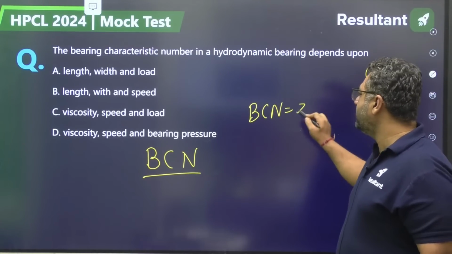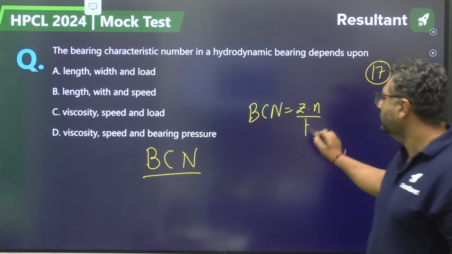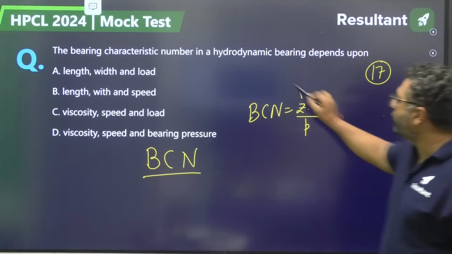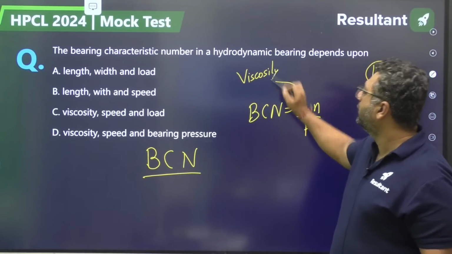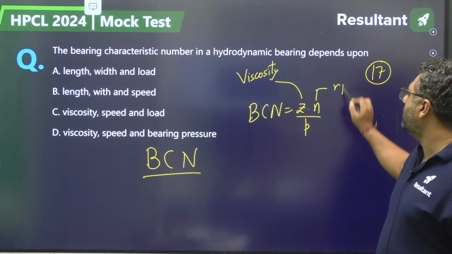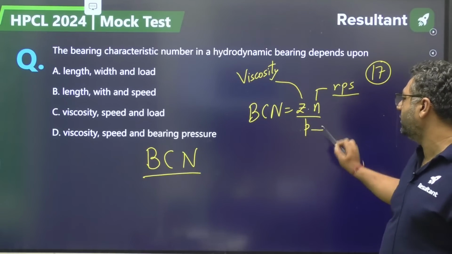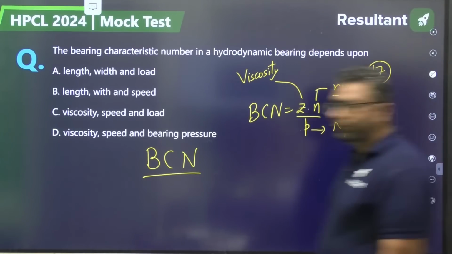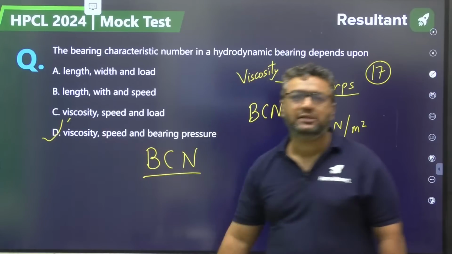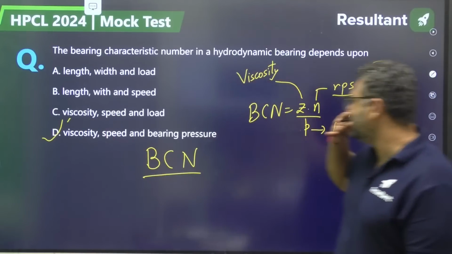Bearing characteristic number is given as ZN by P, where Z stands for viscosity, N stands for RPS, revolutions per second, and pressure is Newton per meter square. The answer will be D for this: viscosity, speed and bearing pressure.